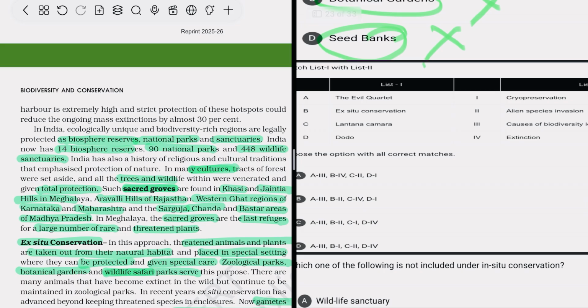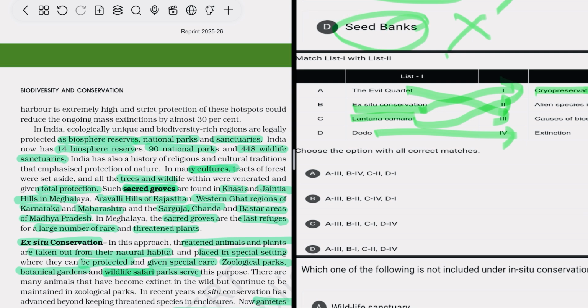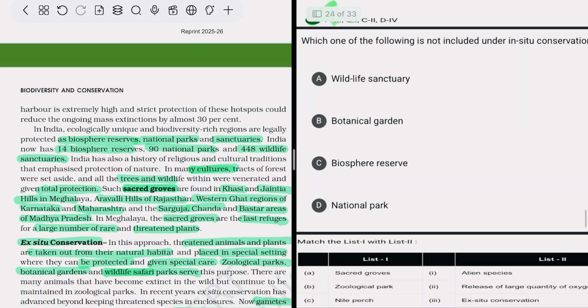Now the evil quartet. The evil quartet represents the four major causes of biodiversity loss. So this option is third. Ex situ conservation is about methods, so that is cryopreservation. Lantana camara is an alien species invasion. Second, dodo is an extinct bird. So the evil quartet, that is third. So that is present in all. Ex situ conservation, cryopreservation, 1. So option D is correct. That is done.